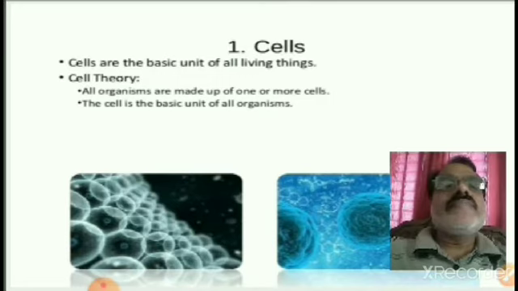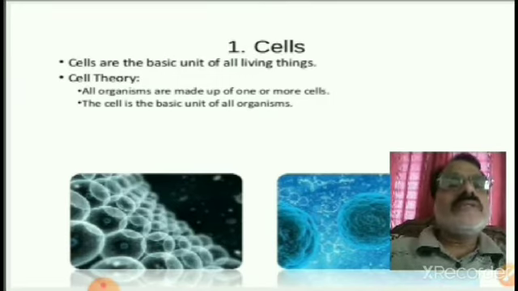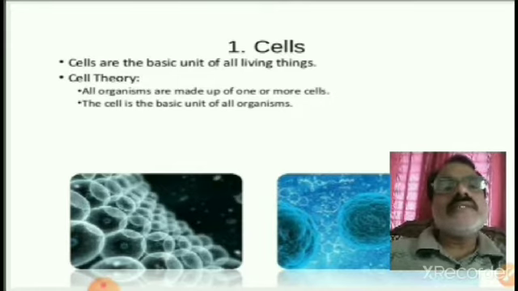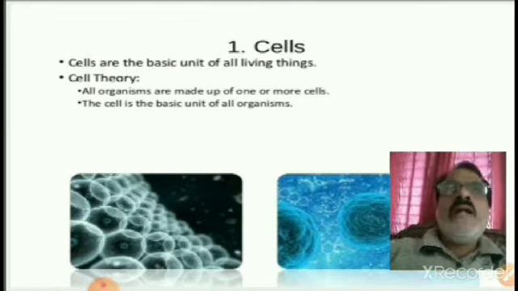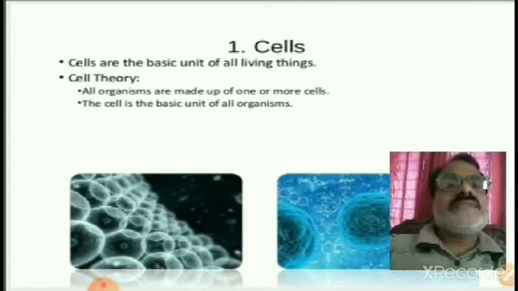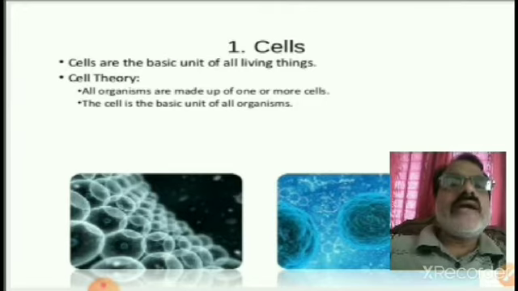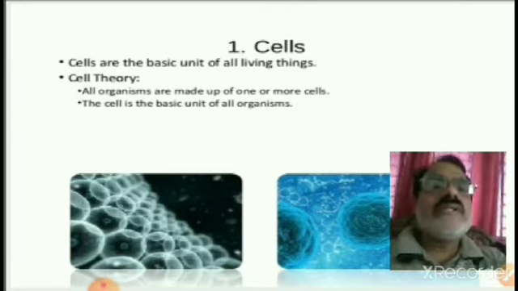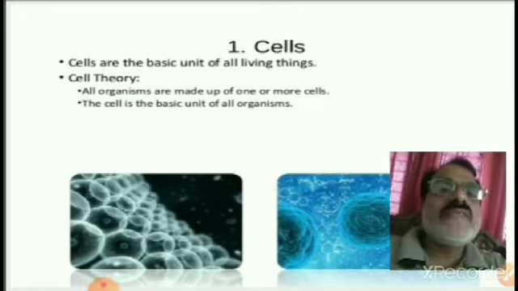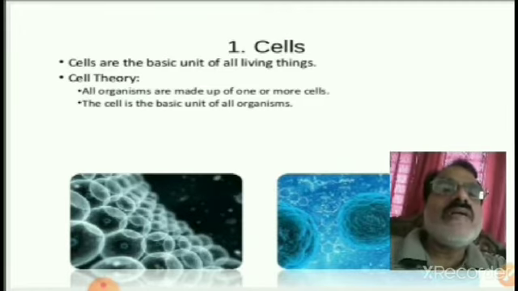Cell theory. All organisms are made up of one or more cells. Some may be unicellular, some may be multicellular. The cell is the basic unit of all living organisms, either plants or animals. That's why it is called the structural and functional unit of life or living organisms.